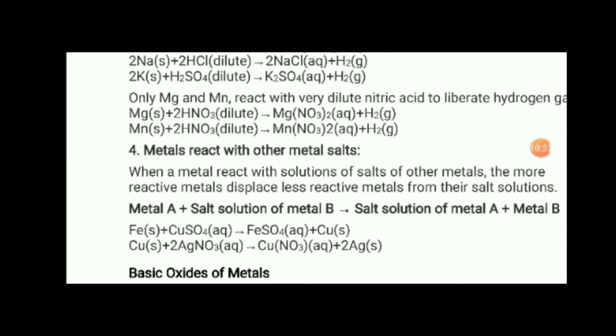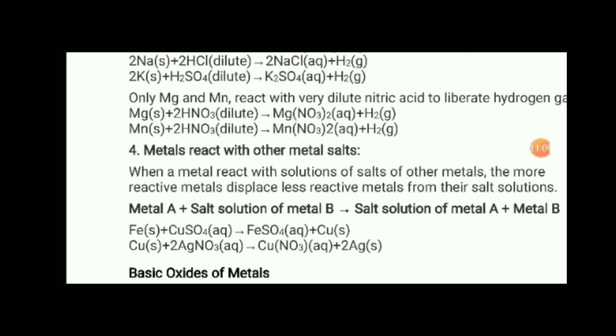When metal A is reacting with the salt solution of metal B, the product will be the salt solution of metal A plus metal B. So here you can see that metal A forms its salt solution, displacing metal B. You have to remember this general equation.